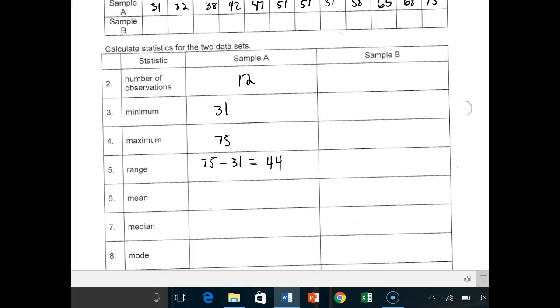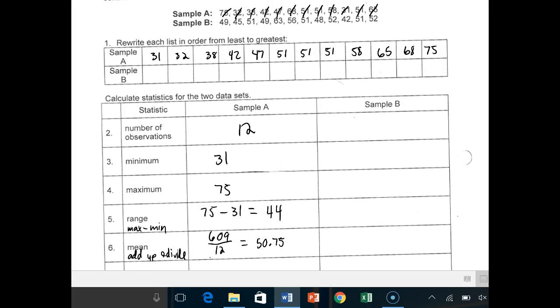We'll then ask ourselves the mean. So what does that mean? We have to add them all up and divide by how many you have, right? When I add them all up, I'll get a total of 609. And then I had 12 observations, so I'll divide by 12. So my mean is 50.75. So on average, the fish from sample A were 50.75 centimeters long.